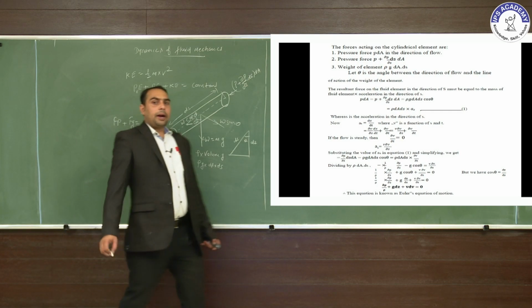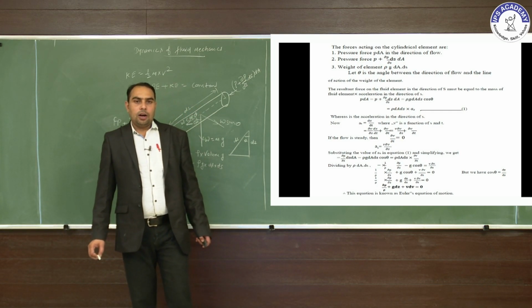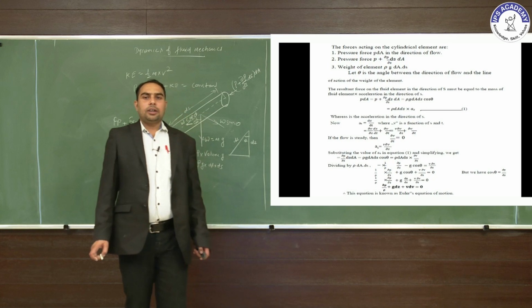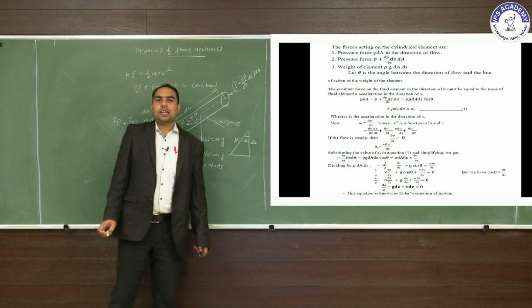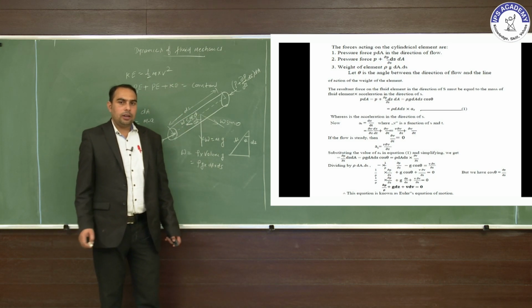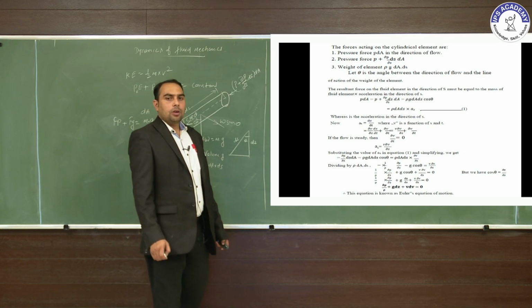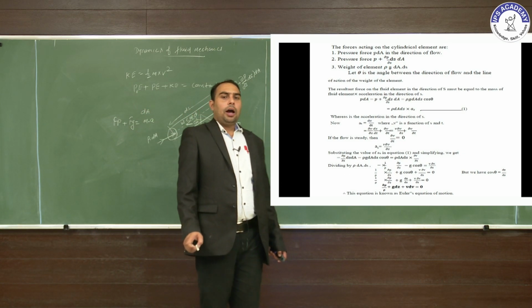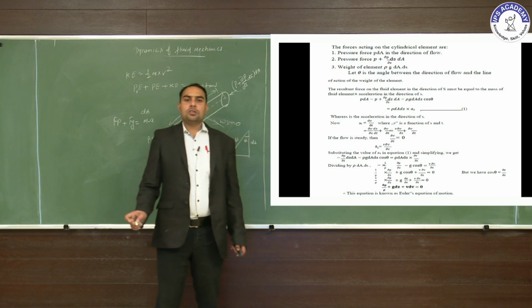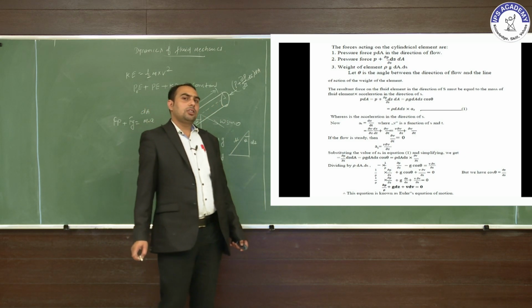The forces acting on the cylindrical element are the pressure force P into dA in the direction of flow, the pressure force P plus del P upon del s into ds into dA in the opposite direction, and the weight rho g into dA into ds. The net force is equal to mass into acceleration.